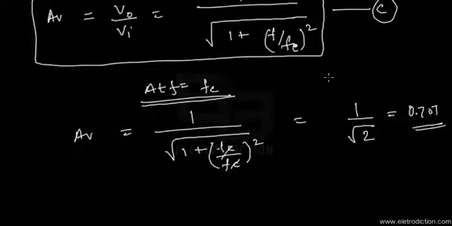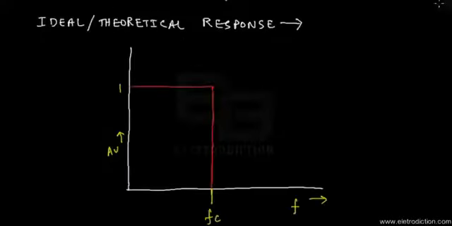So we could represent this with a graph. We have the graph right over here. As you can see, this graph represents the ideal, or rather the theoretical response. That means a response which the low pass filter is theorized to have. So this might not be the actual story whenever you practically implement this circuit.